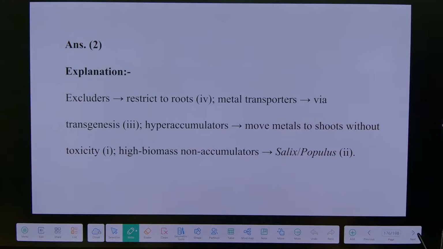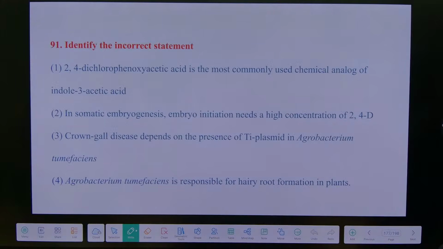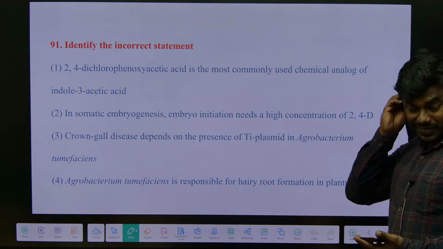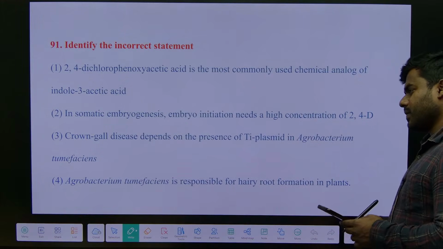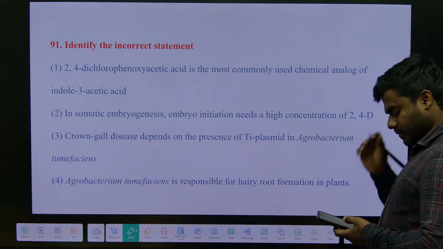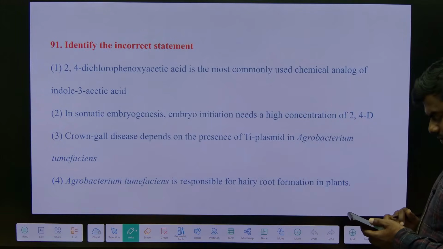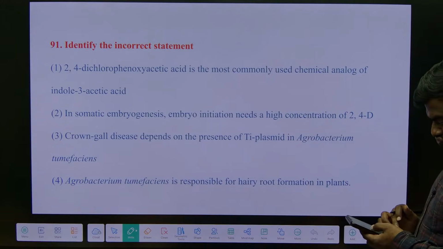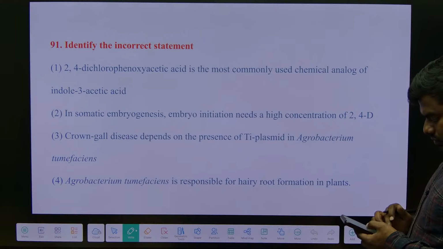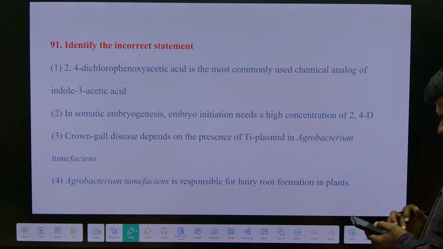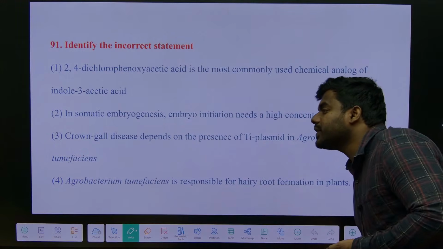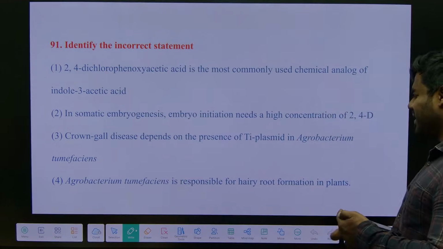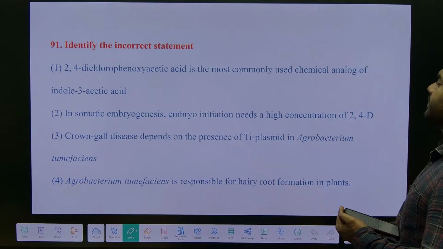That's okay, fine. If you don't know, we have to leave it. They are asking for the incorrect one. Recently also we discussed this, in the last class I explained this only.